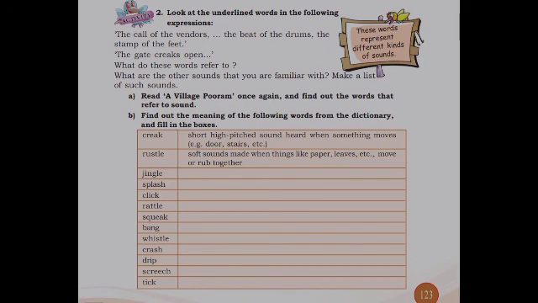The next one, rustle. That means soft sounds made when things like paper, leaves, etc. move or rub together. That is rustle. The next, jingle. Jingle means it's a light ringing sound. Then splash. Splash means fall in scattered drops. Then remaining words will be given as notes. Okay?